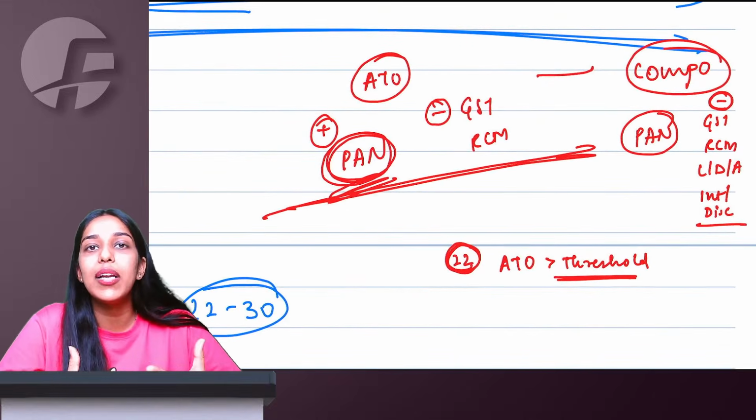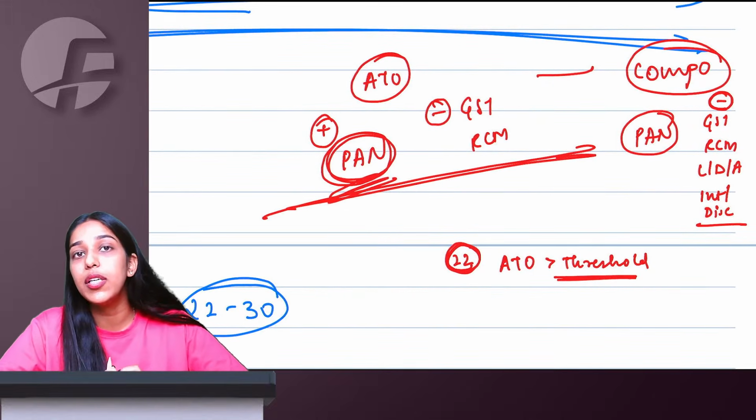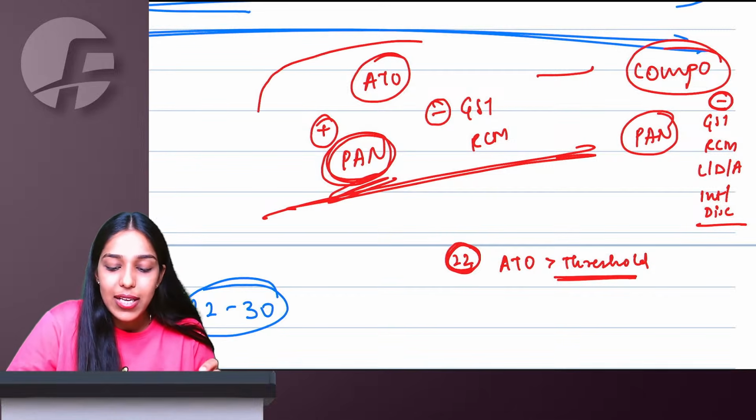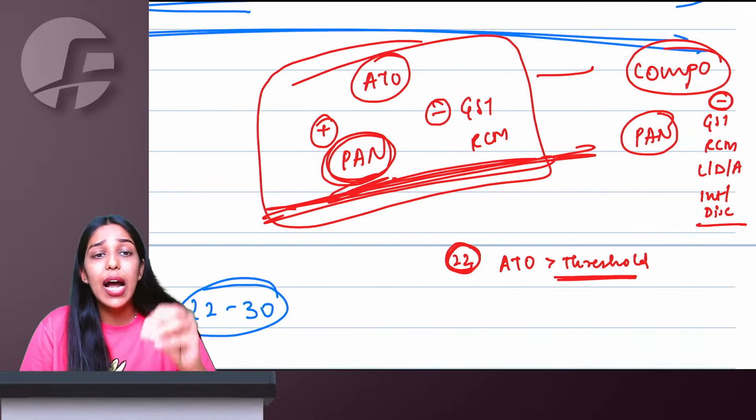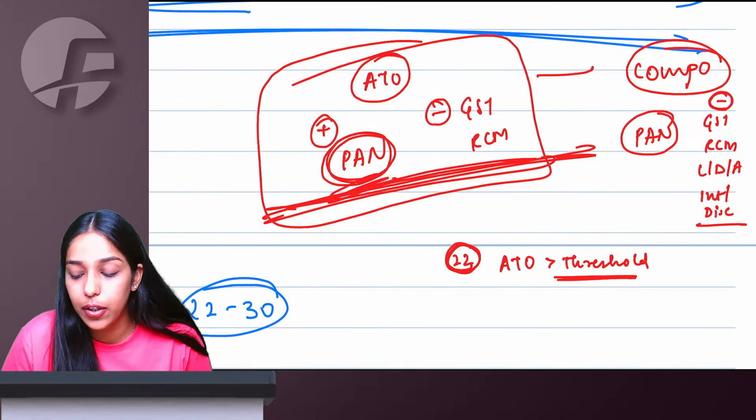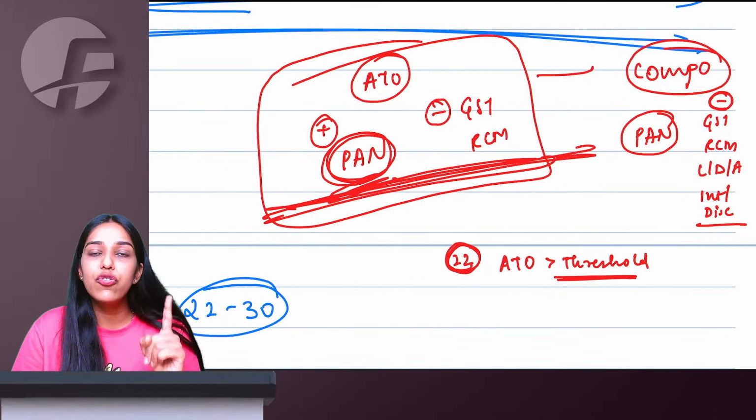So if I'm putting money in FD, I earn interest, that will not be turnover as per composition scheme. As per GST, even that will be a part of my aggregate turnover. So there is just one difference: interest income.